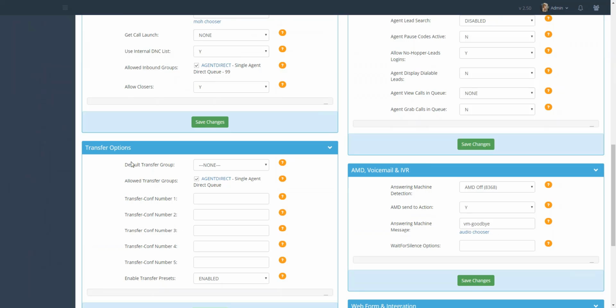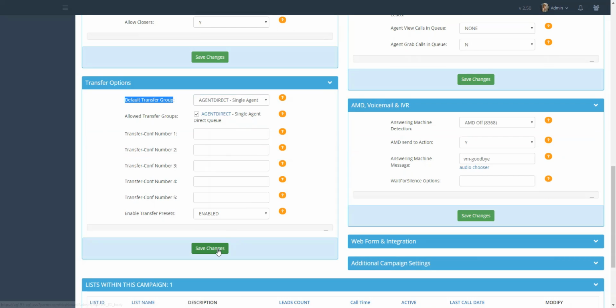If you go back to the Transfer Options section, you will see that you have the option in the Default Transfer Group field to select Agent Direct, Single Agent Direct Queue, so that this in-group will automatically be selected when the agent goes to the transfer conference frame in the agent screen. This is ideal if you have several closer groups, but typically transfer from agent to agent using the Agent Direct in-group. Select this in-group and click on Save Changes.